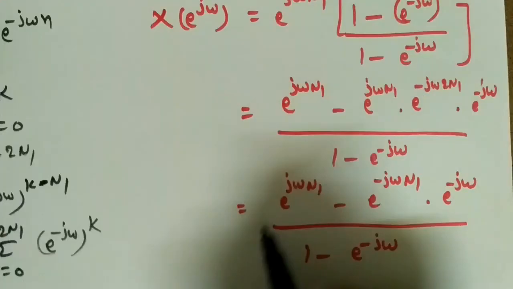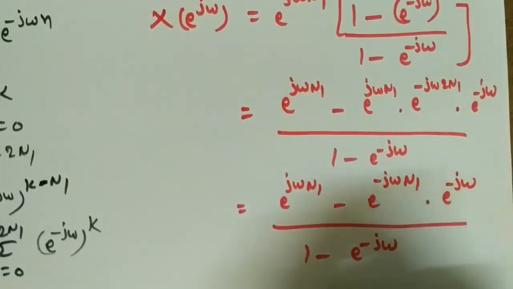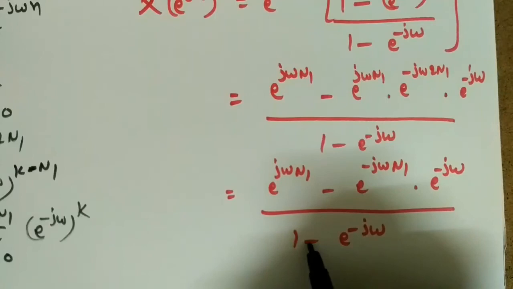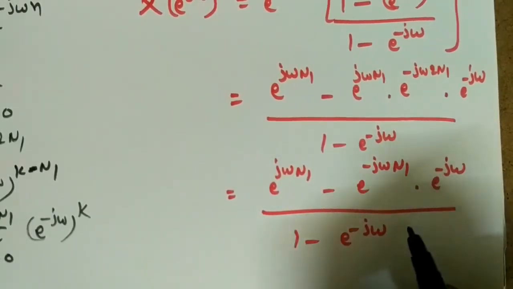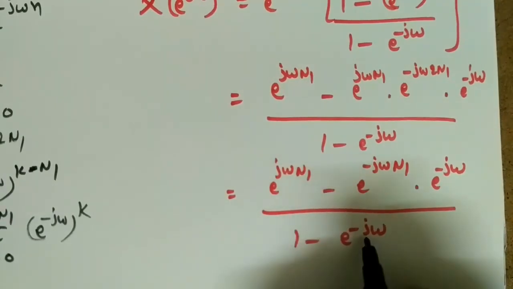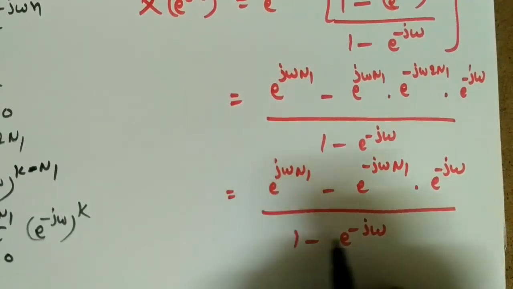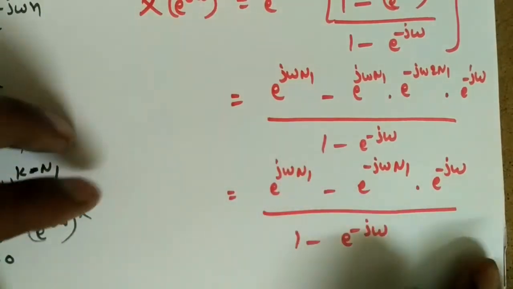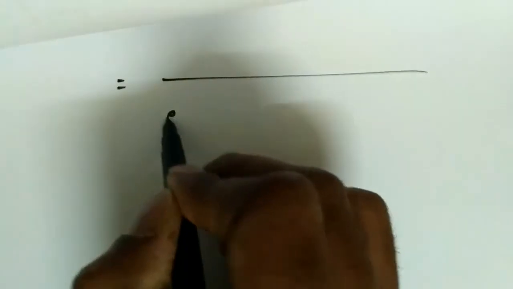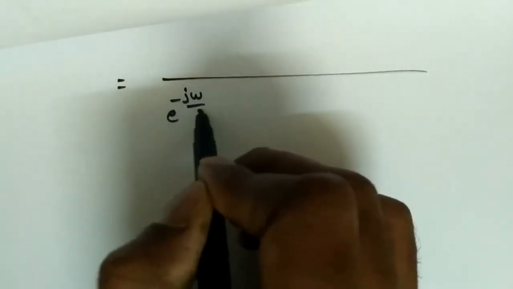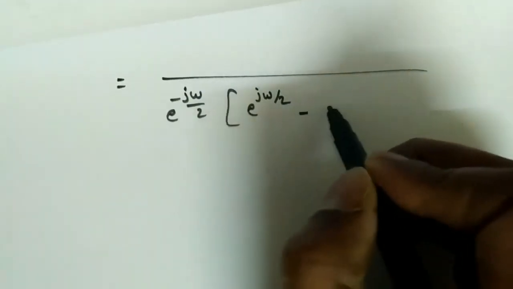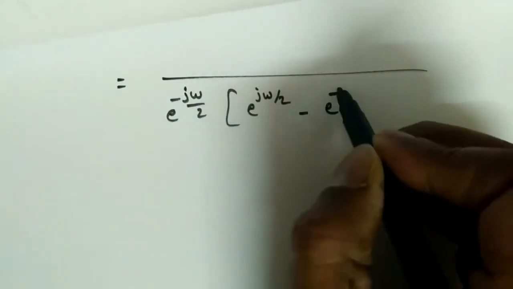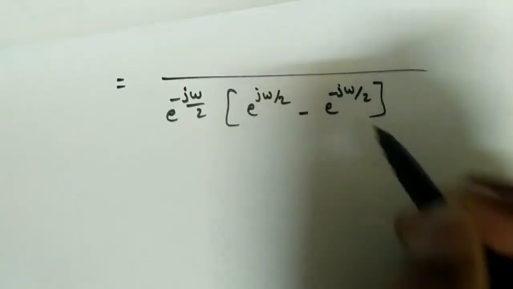Now to simplify further, what do we need to do? If you see carefully, in the denominator there is e power minus j omega, and here also e power minus j omega. If I take e power minus j omega by 2 common in the denominator, what do we get? That means we should get e power j omega by 2 here, minus 1, omega by 2 is gone, so it will be e power minus j omega by 2.